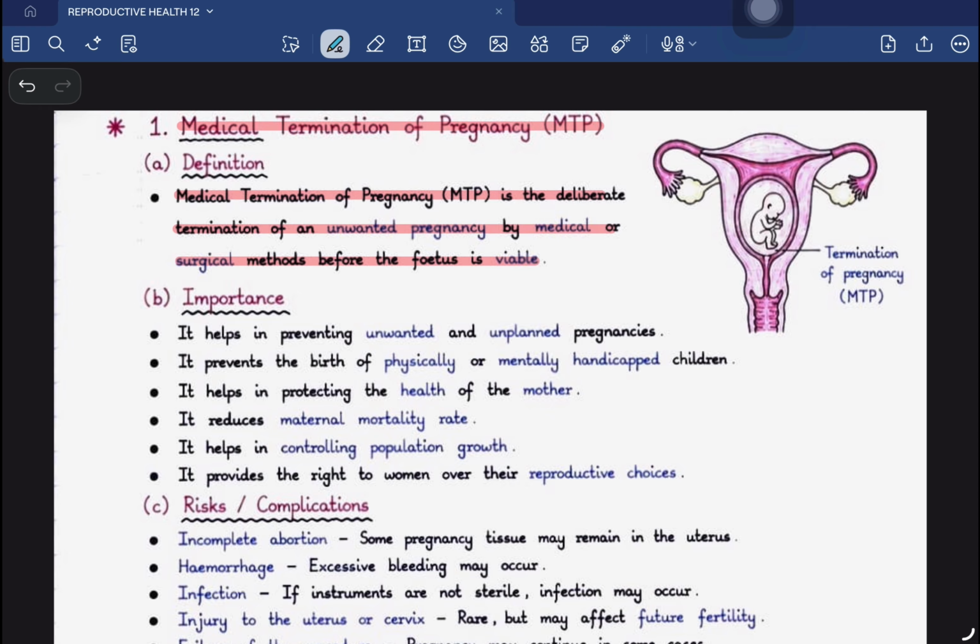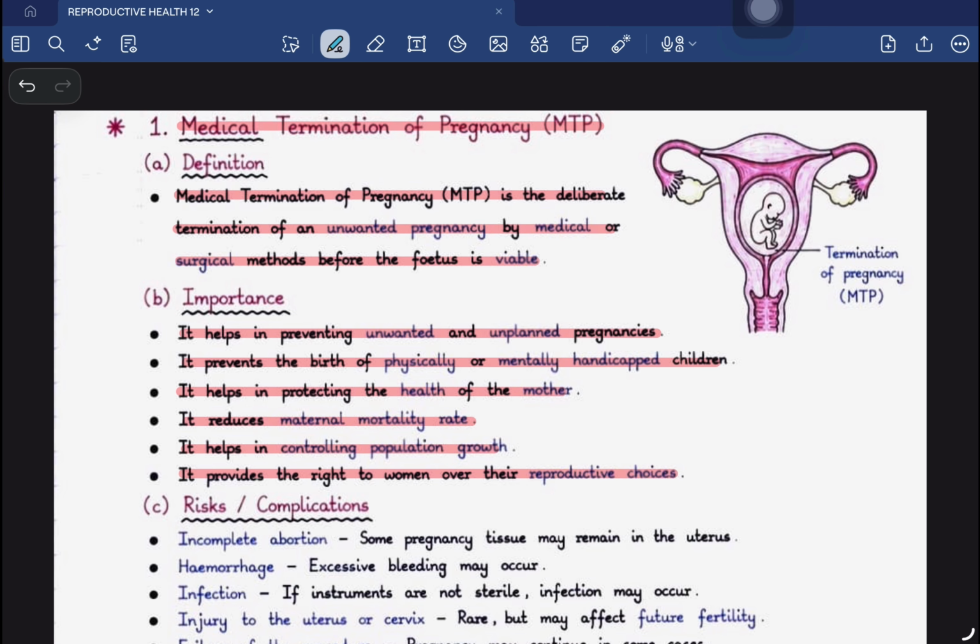What is the importance of this medical termination of pregnancy? It prevents any unwanted or unplanned pregnancy. It prevents the birth of physically or mentally handicapped children. It helps in protecting the health of the mother. It reduces the maternal mortality rate. It helps in controlling the population growth, and it provides the right to women over their reproductive choices.